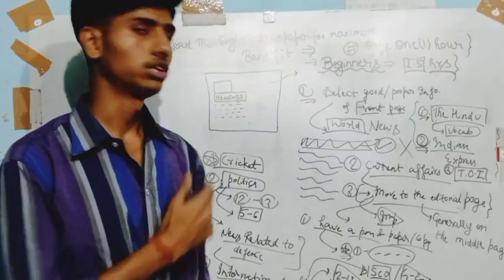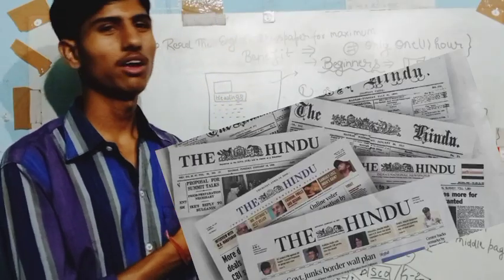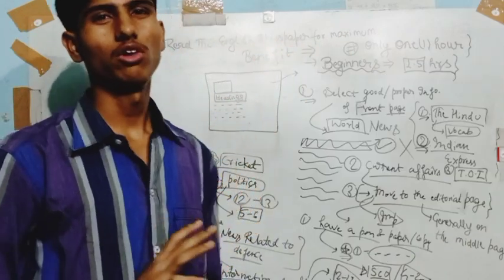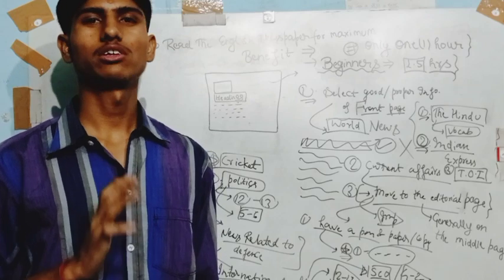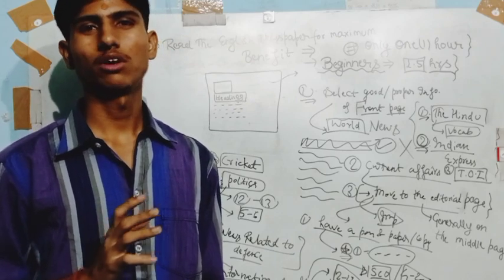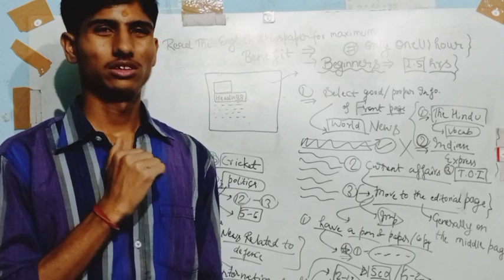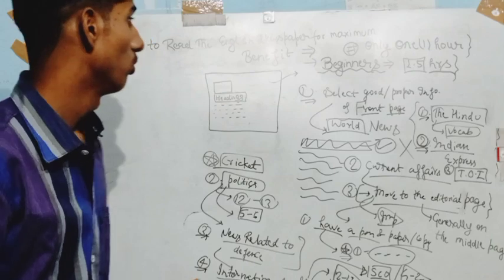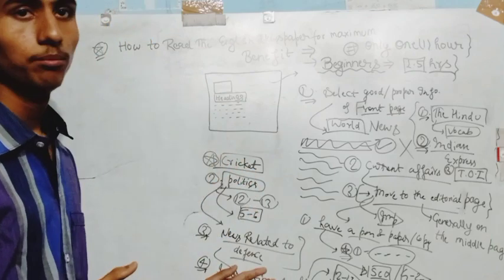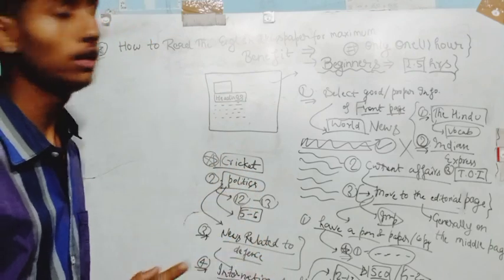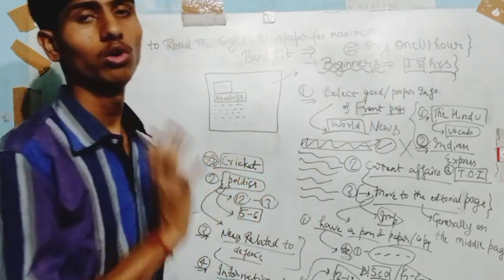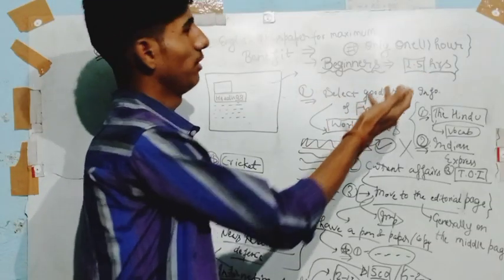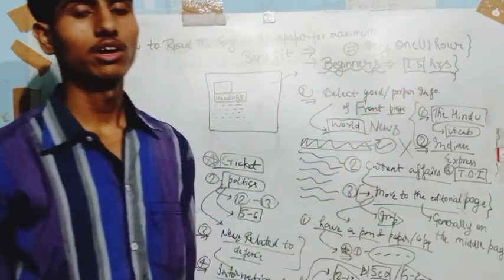Then I will start the video, whose topic is how to read an English newspaper for maximum benefit. A lot of students waste so much time reading the newspaper, and they still don't get all the things from it even within 3 or 4 hours. So I have divided all the most important segments, and you should dedicate only 1 hour to reading the whole newspaper. For beginners, it can be 1.5 hours, or 1 hour and 30 minutes.